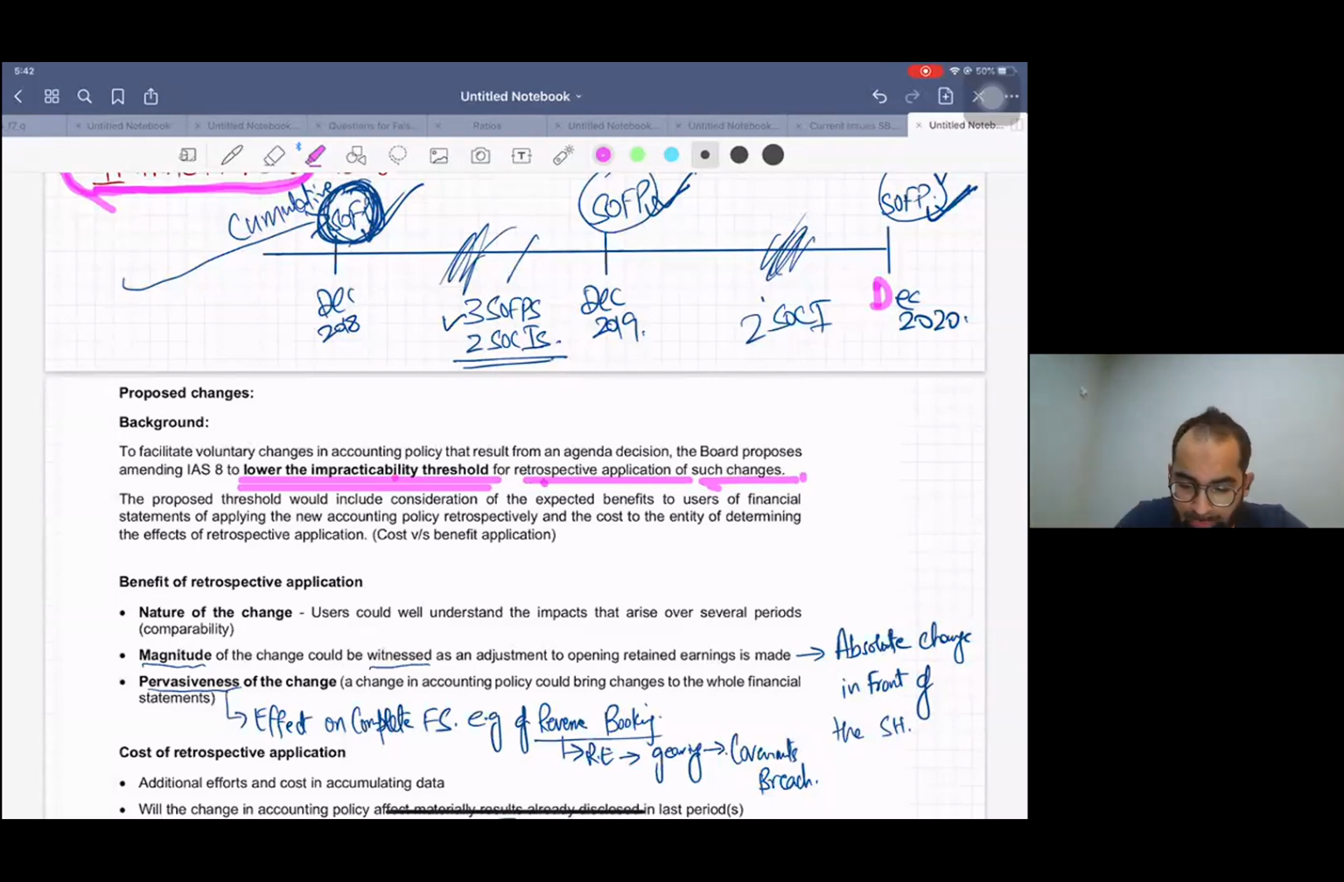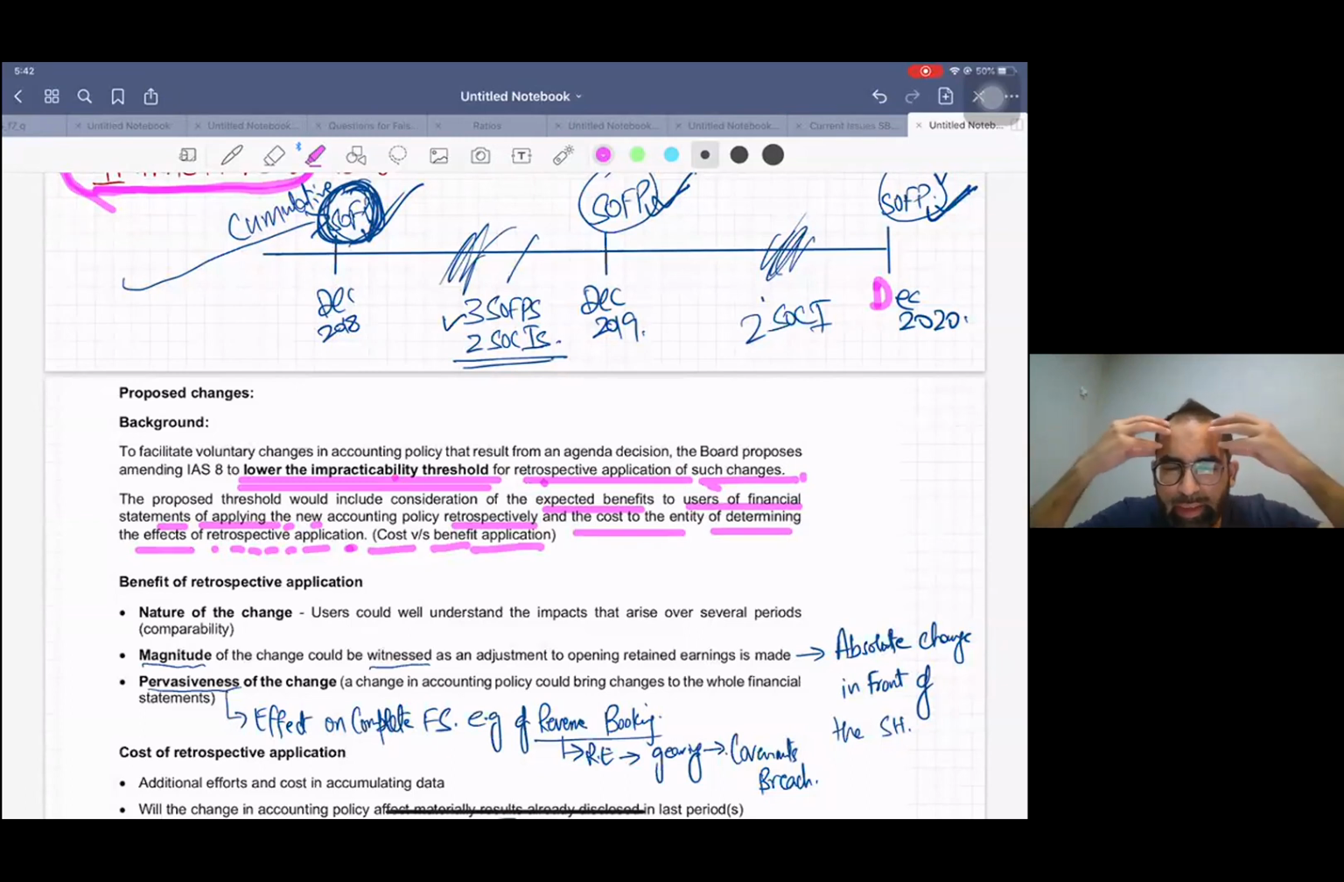Now finally, the proposed threshold would include consideration of the expected benefits to users of the financial statements applying the new accounting policy retrospectively, and the cost to the entity of determining the effects of retrospective application. Cost versus benefit application. Now wait, please, a few minutes, I need energy. What does the current IS 8 say? Current IS 8 does not talk about cost benefit. Current IS 8 is rigid. It says go retrospective, straight away go retrospective.